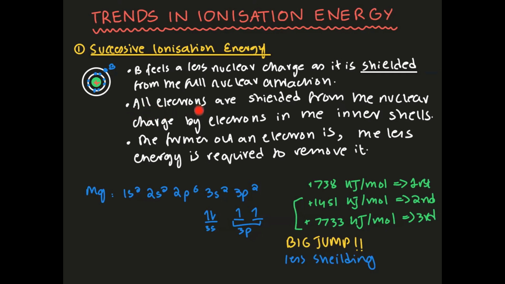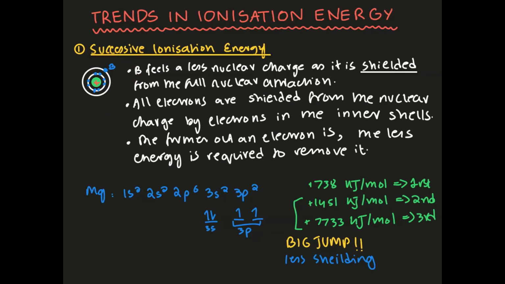So all of the electrons that are in the outer shells, in this case there's only 1 of them, but let's just say there were 2 or 3, all of those are going to be shielded from the nuclear charge by the electrons that are in the inner shell. And the rule of thumb here is that the further out an electron is, the less energy is required to remove it. Now, successive ionization energies refers to the ionization energy in just one element, like within the element only.